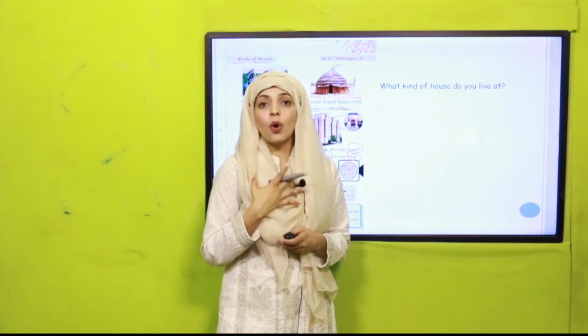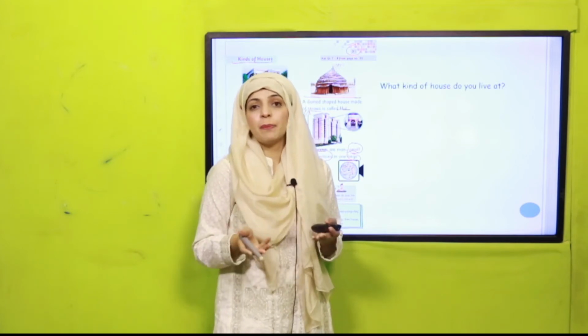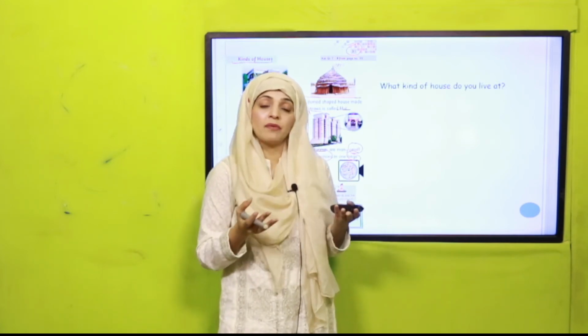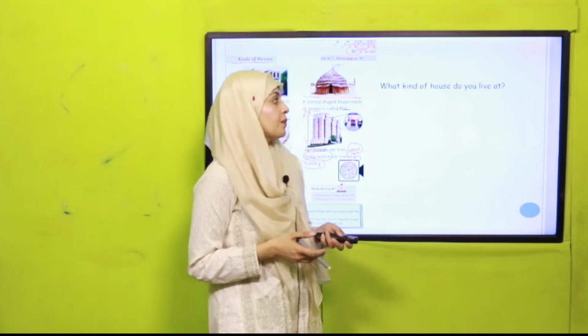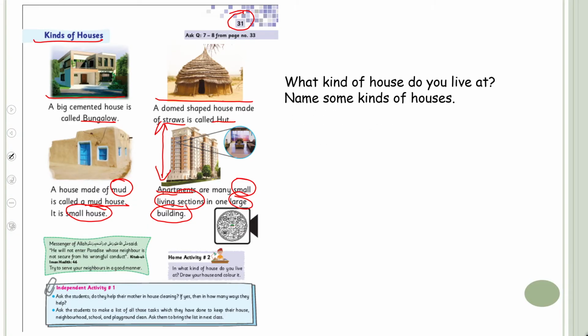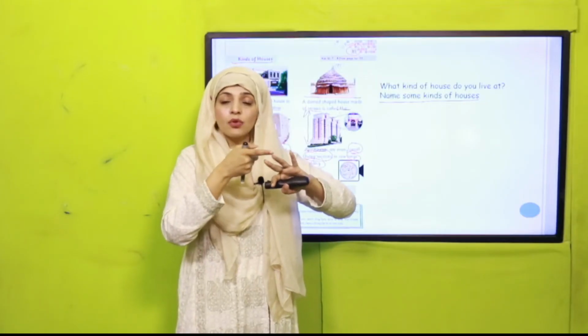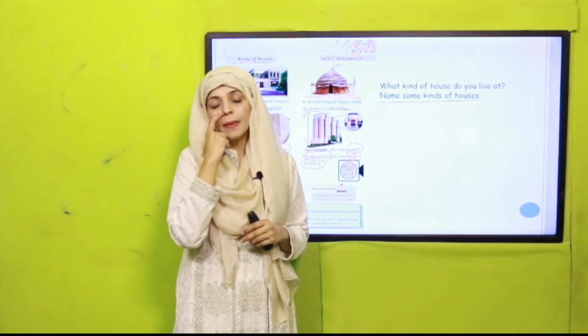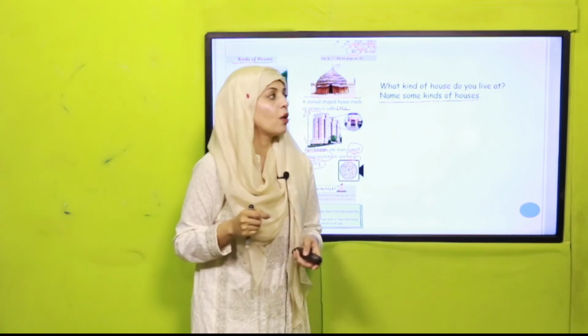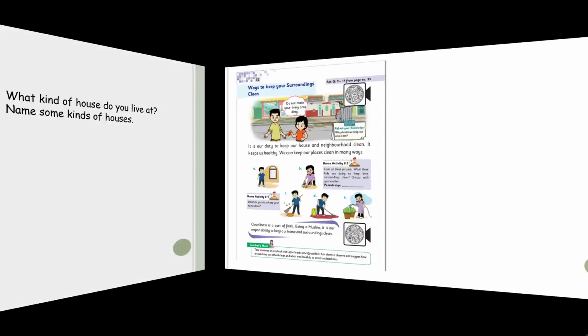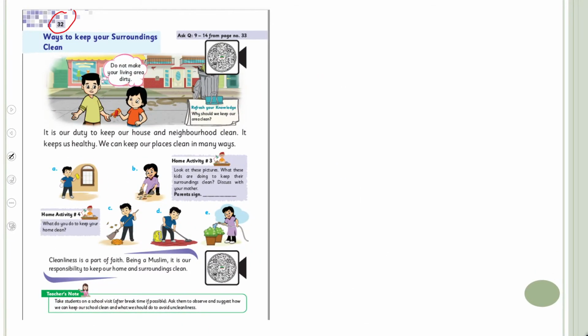If I tell you I live in a bungalow, it is made up of cement and bricks. That's why it is a bungalow. Now tell me, now name some kinds of houses. Bungalow, apartments, mud house, hut. These are some kinds of houses. Very good. Okay, now next page, page number 32.